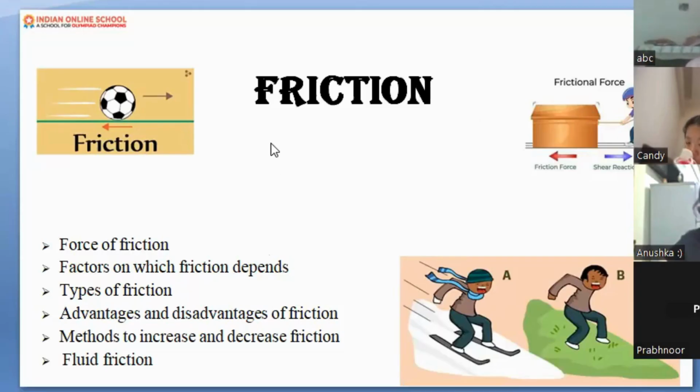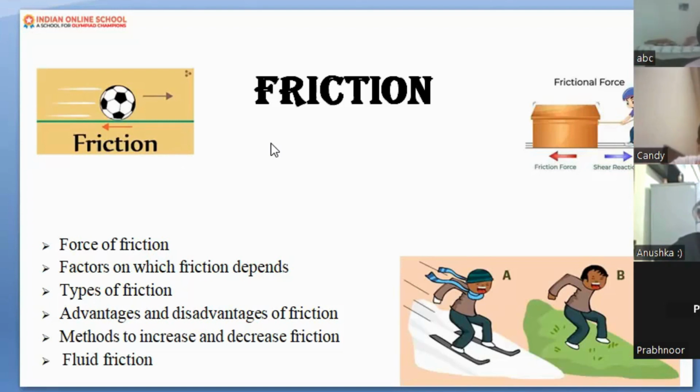Okay, let's continue today's topic, students. It's a very interesting topic, I must say. We are going to learn about a very crucial topic because it will go with you lifelong, yes, even in the higher classes. So here we are talking about friction.